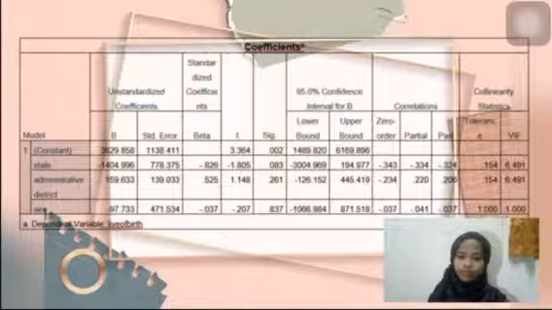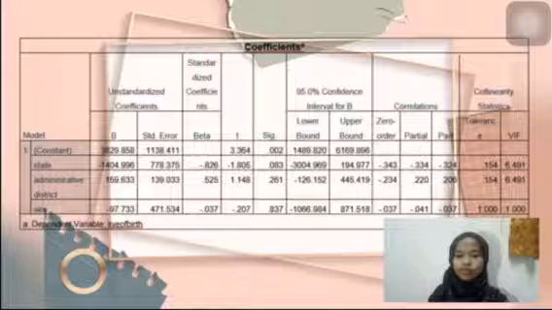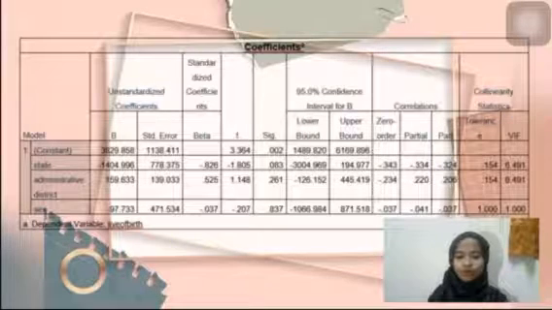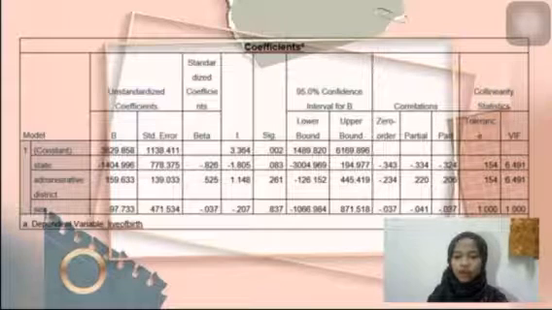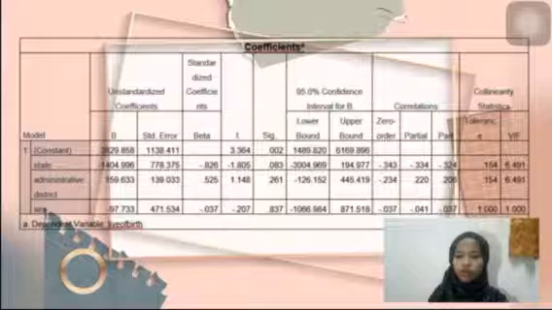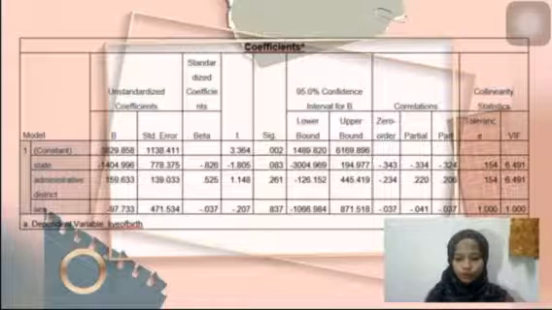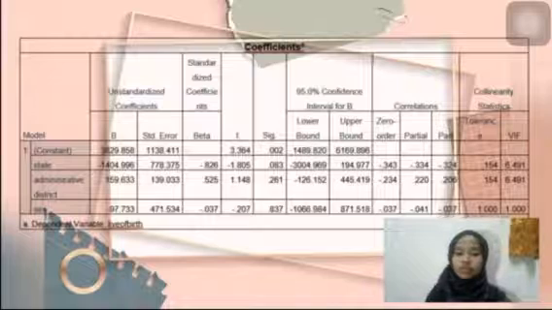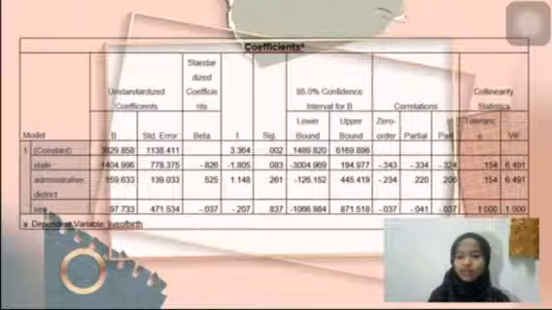a significant predictor, whereas the 95% confidence interval for administrative district is negative 126.152 for the lower bound, and for the upper bound is 445.419, where the value 0 does not fall within the interval, again indicating administrative district is a significant predictor.